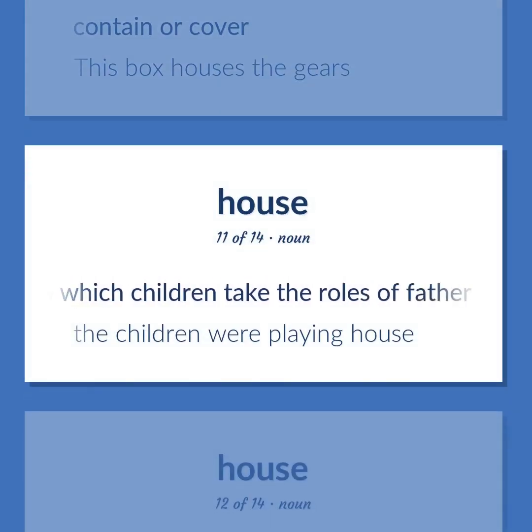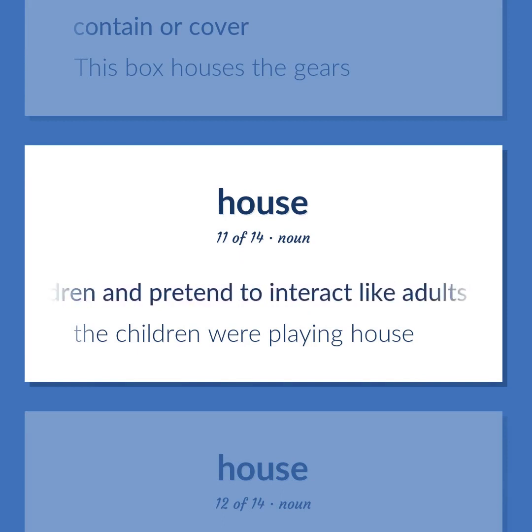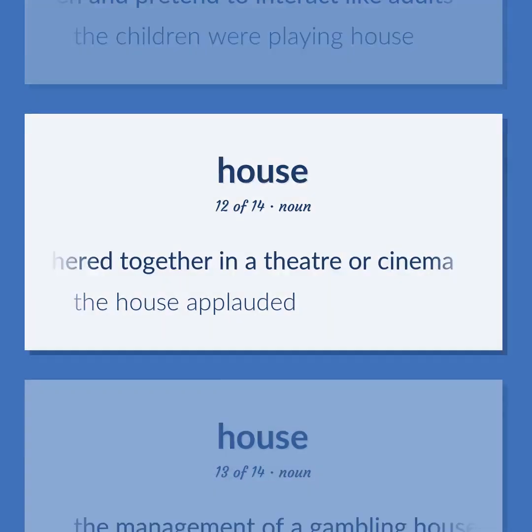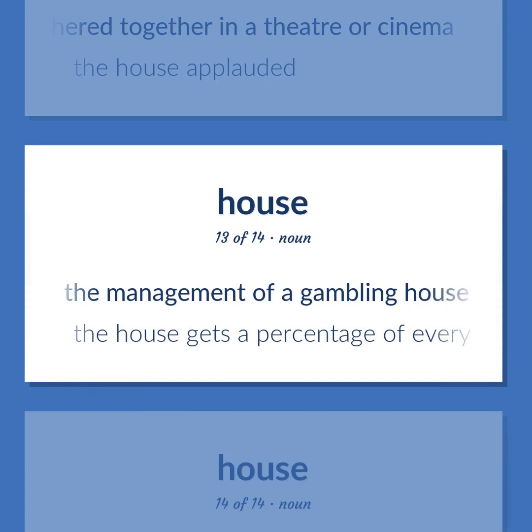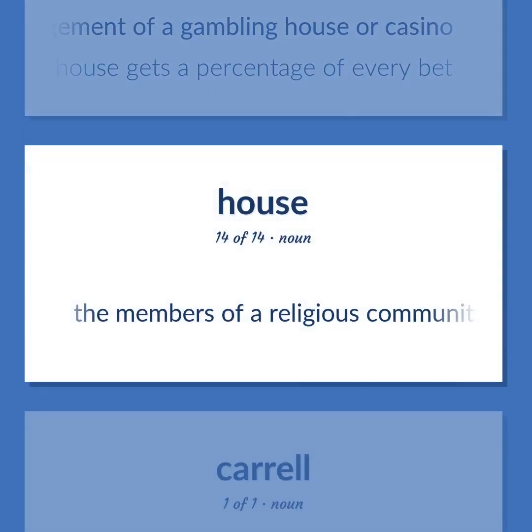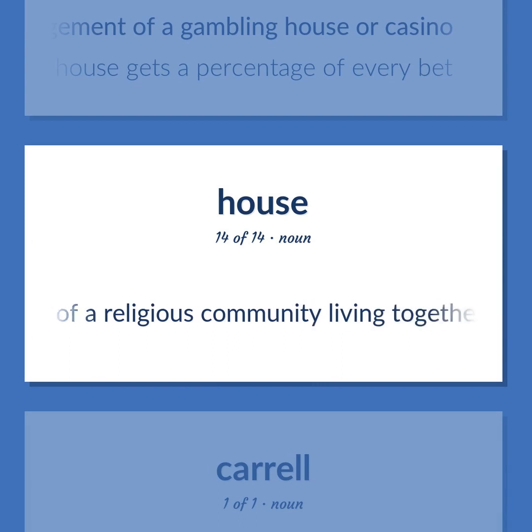Play in which children take the roles of father or mother or children and pretend to interact like adults. The children were playing house. The audience gathered together in a theater or cinema. The house applauded. The management of a gambling house or casino. The house gets a percentage of every bet. The members of a religious community living together.